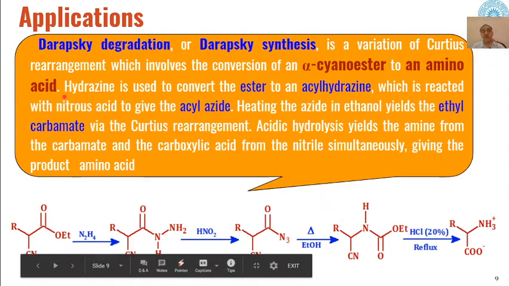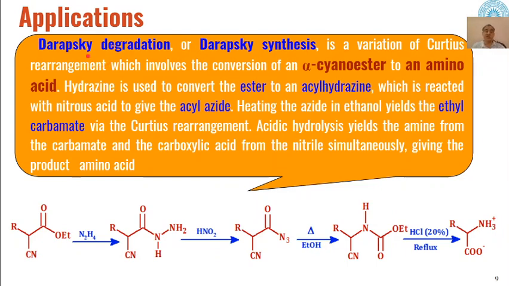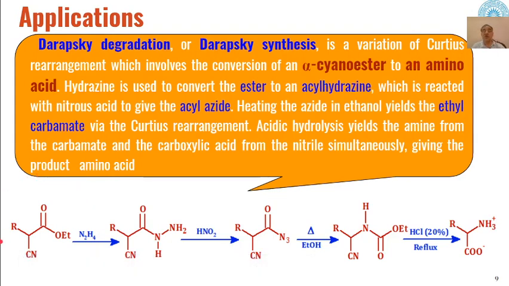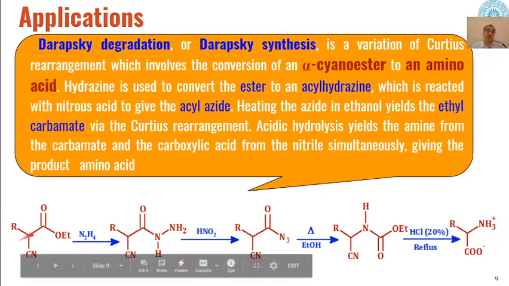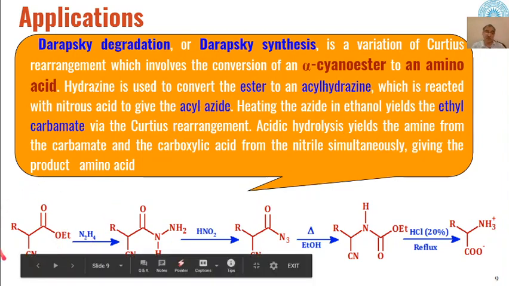Then there are some variations which have been seen over the years in Curtius rearrangement. One such variation is known as Darapsky degradation or Darapsky synthesis. So this is a variation of Curtius rearrangement. Here the substrates which are used for conversion of alpha cyanoesters into amino acids, and here what happens is in the first instance alpha cyanoesters, they react with hydrazine.